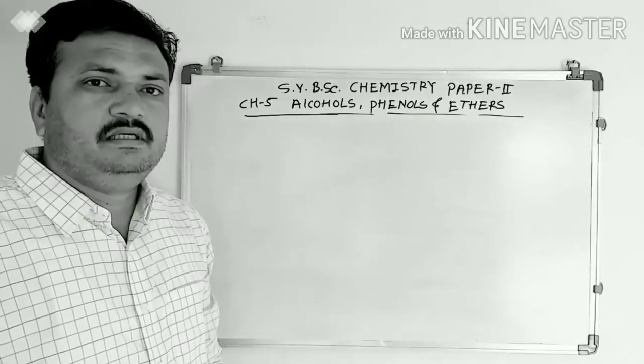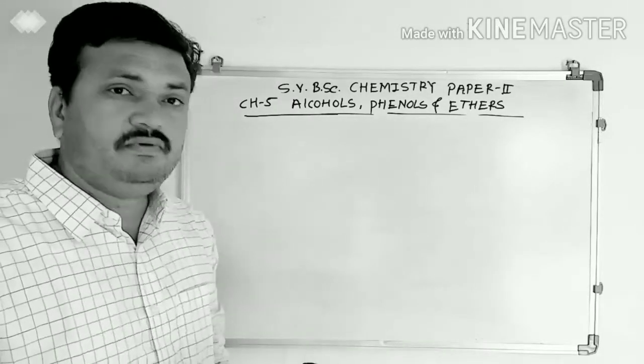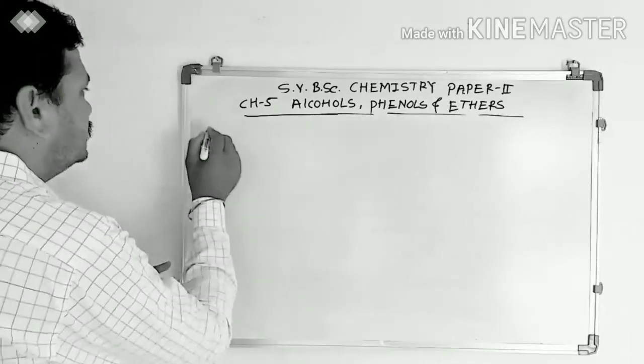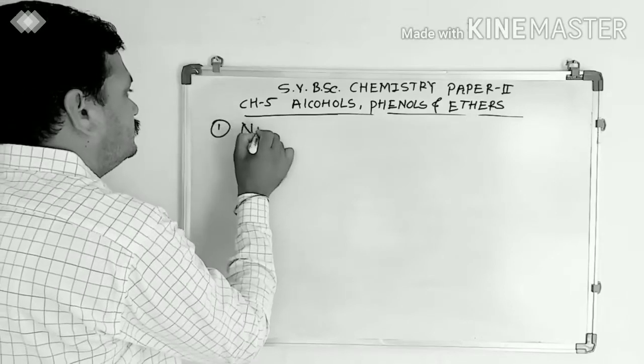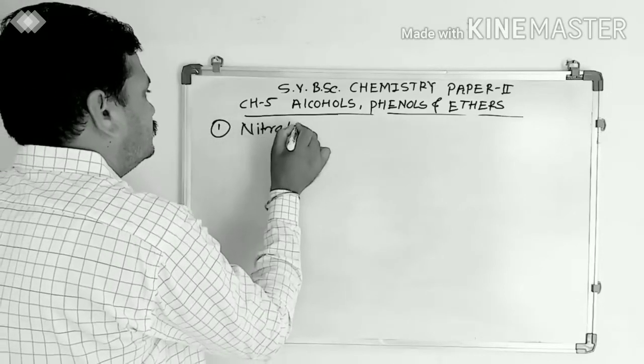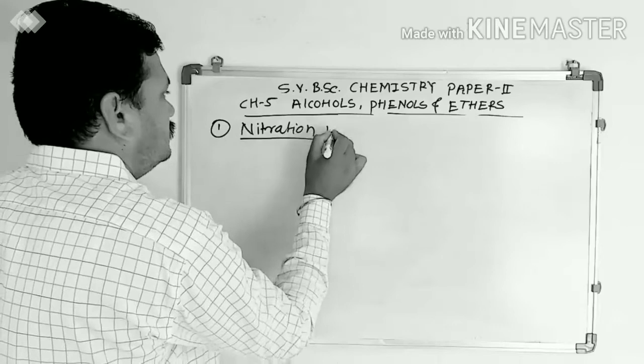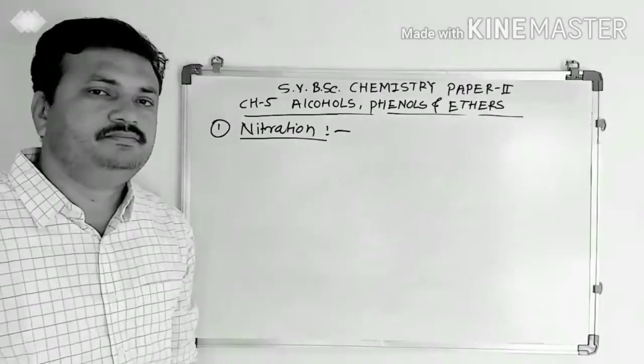Now we will see the reactions of phenols. First reaction, it is nitration reaction. Nitration reaction of phenol.